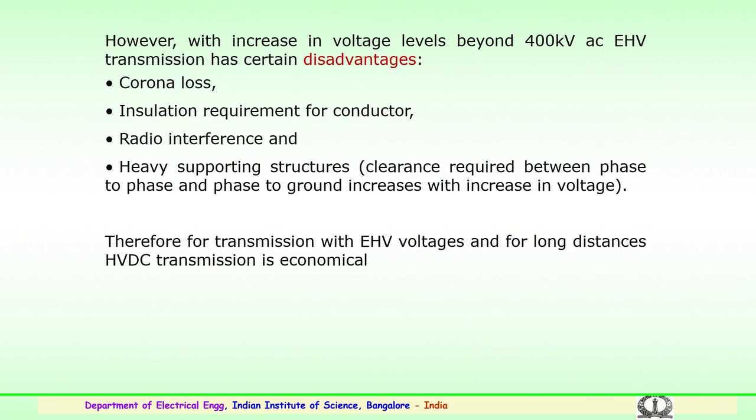Apart from that, going in for 400 kV AC and above, we have to have heavy supporting structures, where the clearances required between phase to phase conductors and phase to ground increase with the voltage. Therefore, for transmission with EHV, that is extra high voltages, and for long distances, HVDC lines are becoming more economical and are being adopted across the globe.